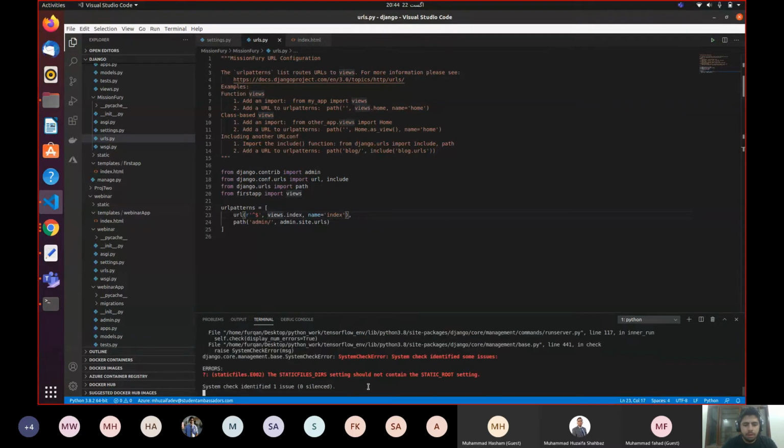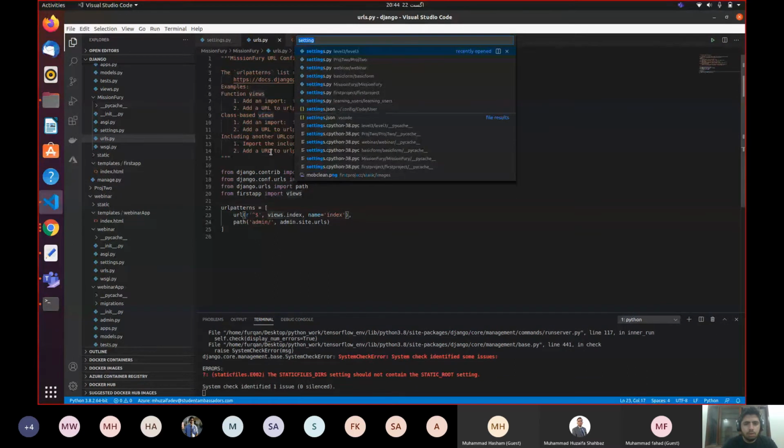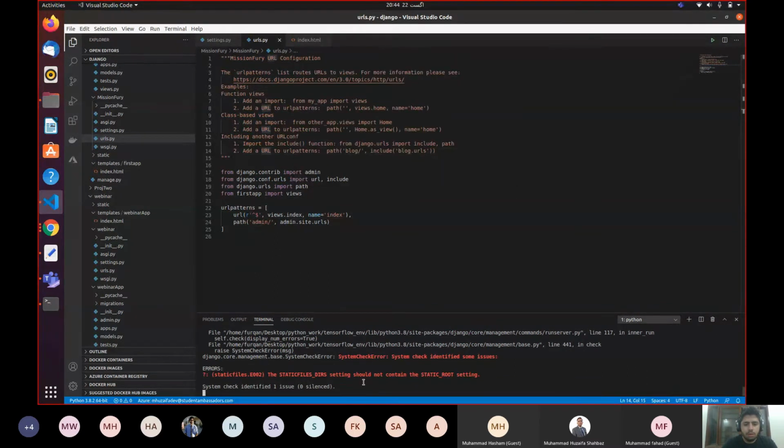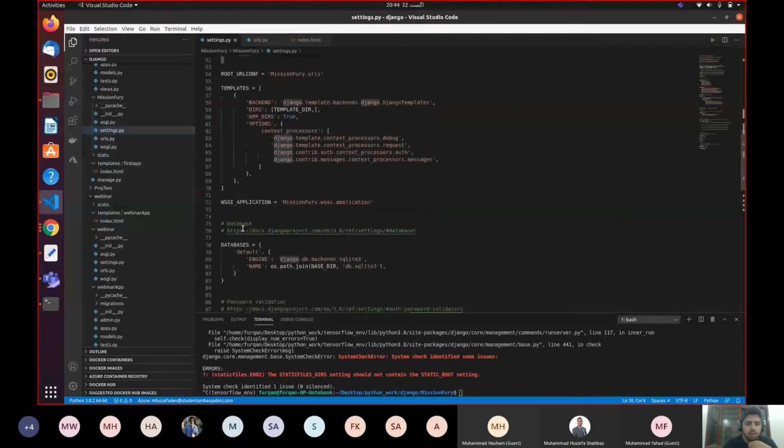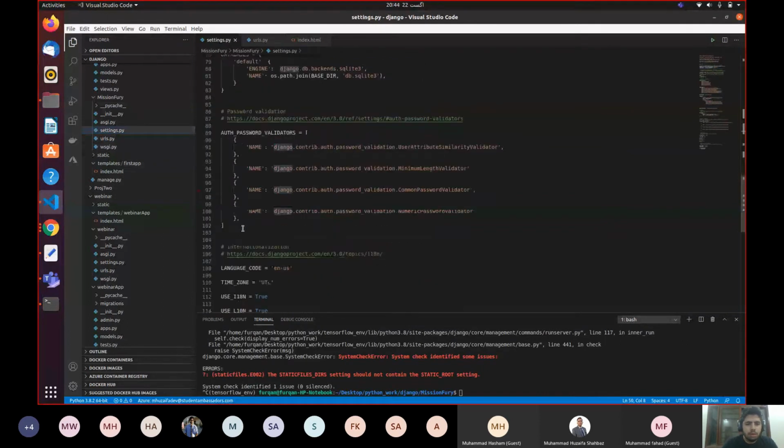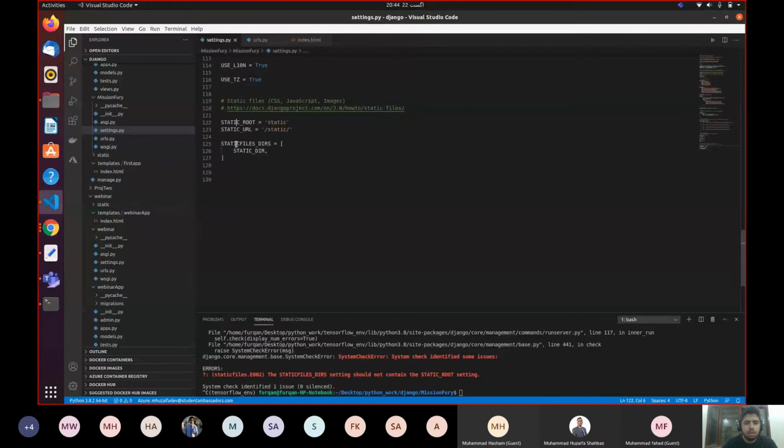Let me run it again. Oh, why? Okay, let's go to the settings.py file, and inside the settings.py file, let's say we don't want to include this thing. Let's remove it. And okay, let's keep it. Don't remove it.